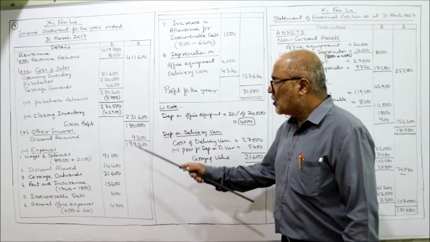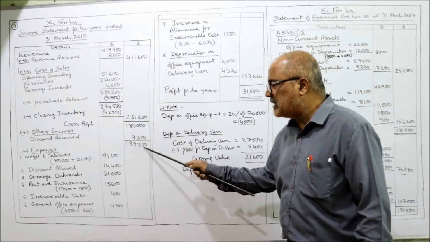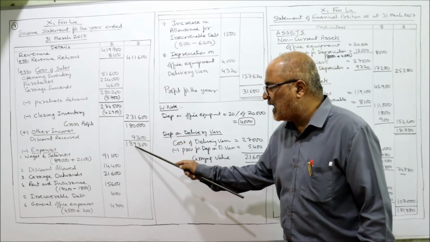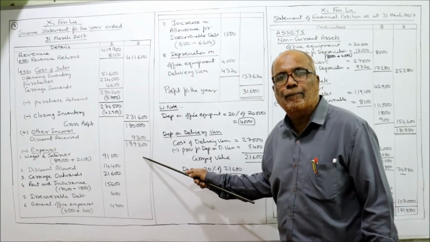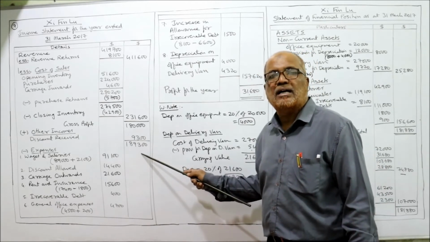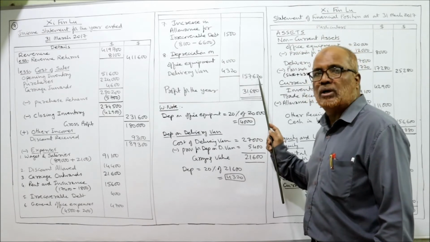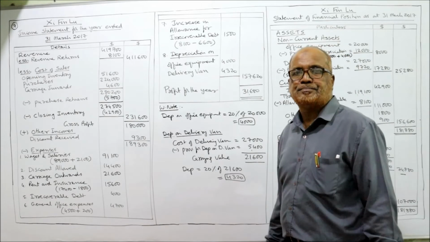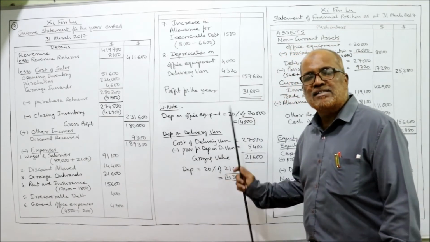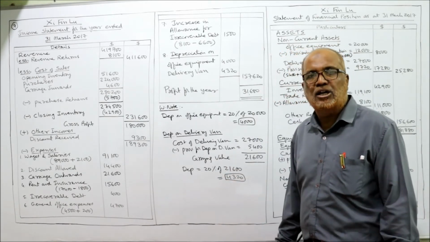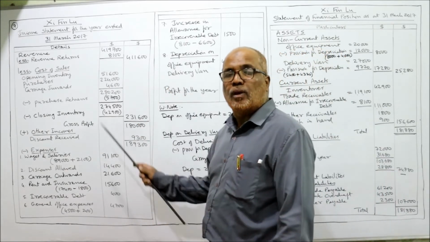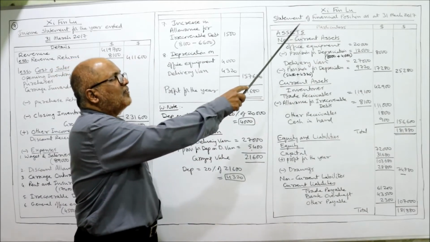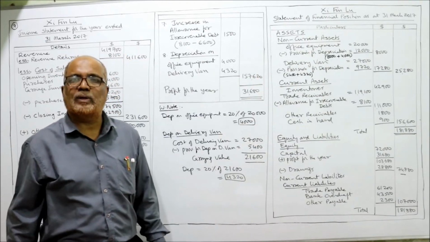Now deduct. Gross profit, oh sorry, gross profit plus other income, you will get 1,89,300. This is the total income. From this total income, deduct the other expenses. 1,57,620 minus, you will get the profit for the year 31,680. That's it. 31,680 is the profit earned during the year. That's all. So remember the format and adjustments.